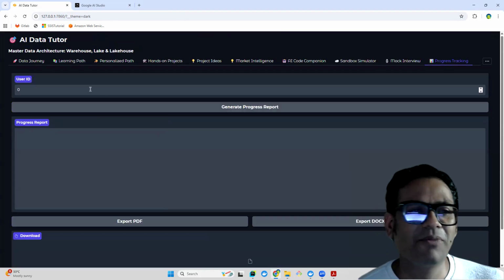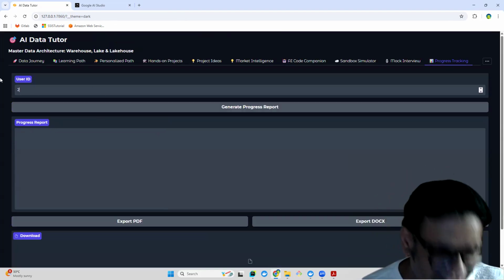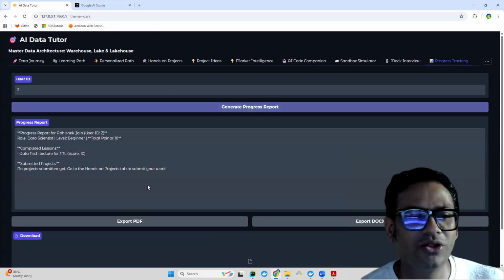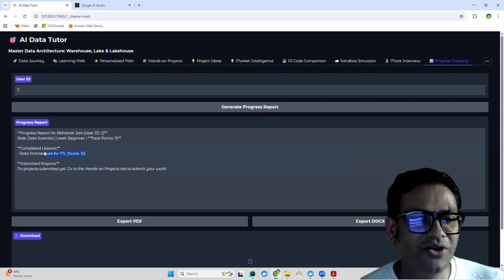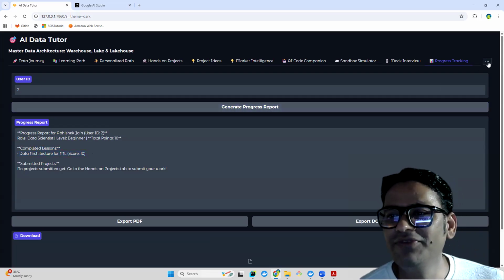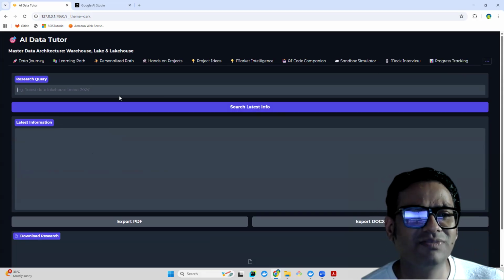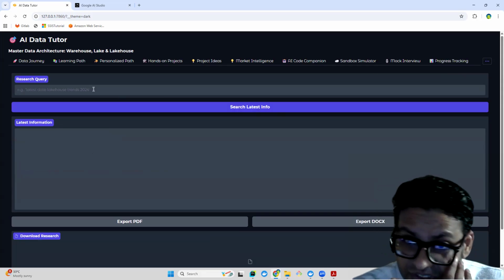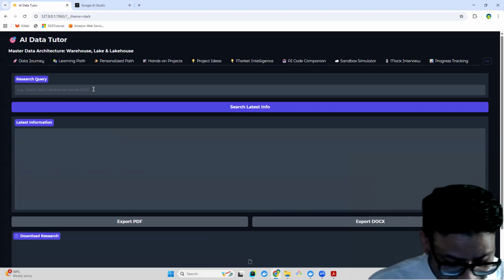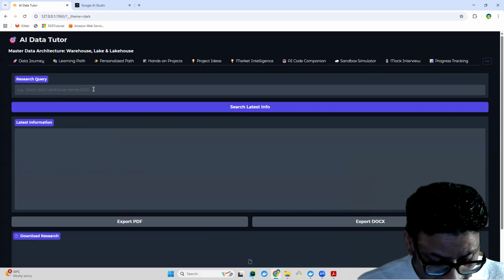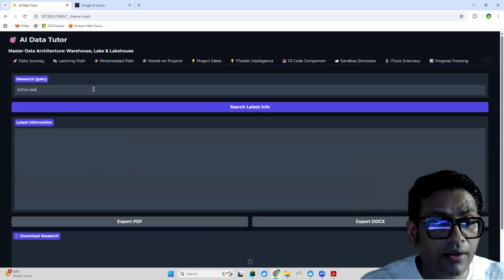The next one is progress tracking. This one is just to understand what all things you have done so far, how many scores you have. So right now you only have 10 points. The other feature is not that much, but this latest research is something like, if you have a very specific topic where you want to collect information regarding that, you can simply ask over here, like, what all